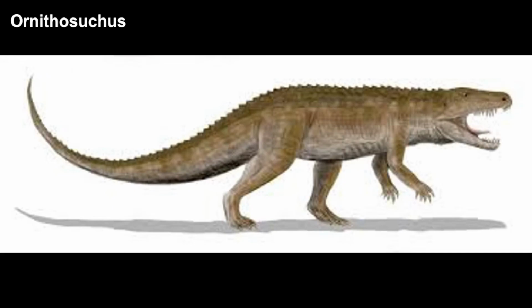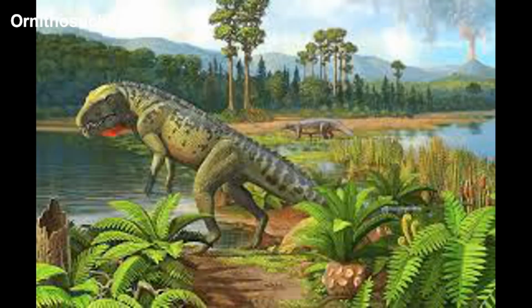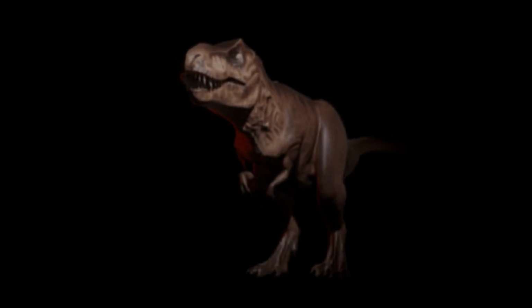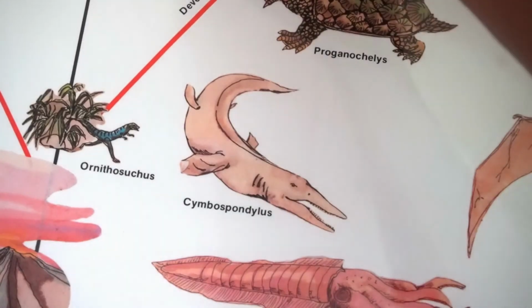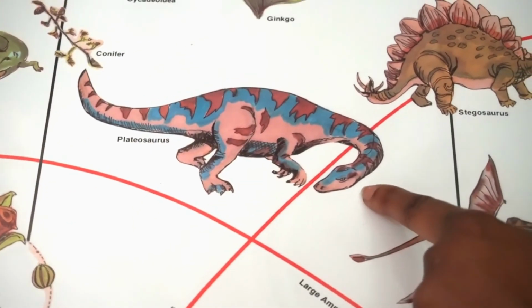Ornithosuchus was one of the first of a long chain of dinosaurs that dominated life throughout the entire Mesozoic era. Complete skeletons of reptiles like Plateosaurus, here, the Plateosaurus, have been discovered in Germany, France, and Argentina.